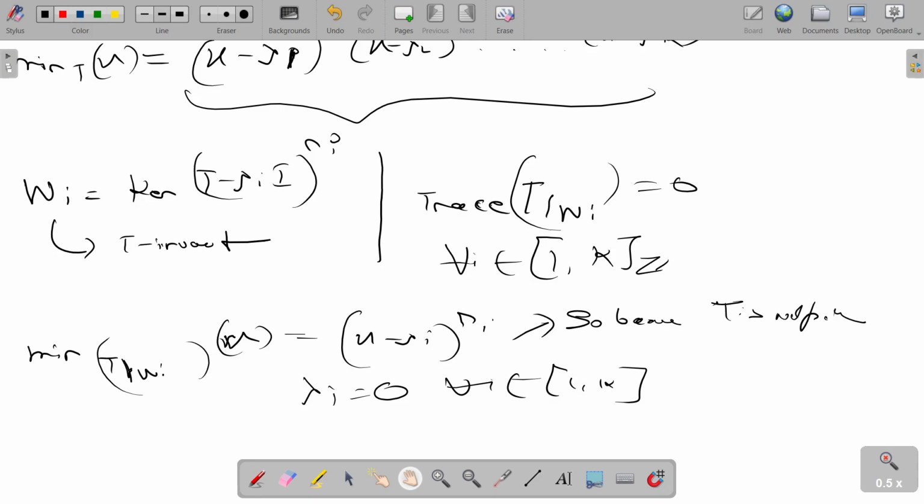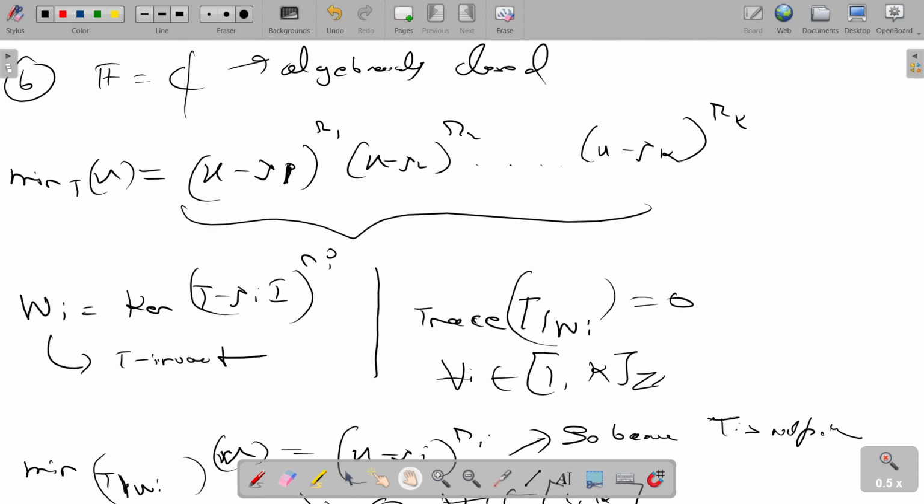Since the trace of each T restricted to Wi is 0, and the minimal polynomial of T restricted to Wi is this, the lambda I, counted a number of times, sum to 0, which means each lambda is 0. If each lambda is 0 for all i from 1 to k, then T is nilpotent. So basically we are done.